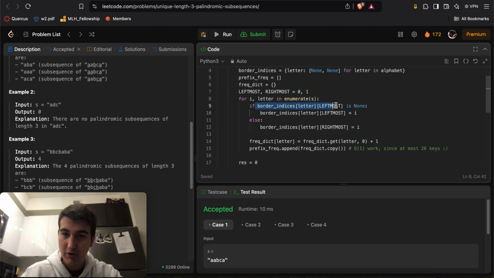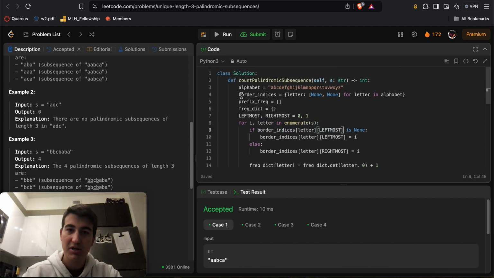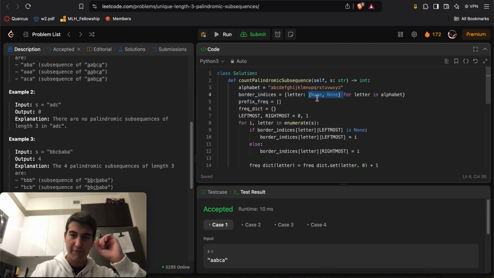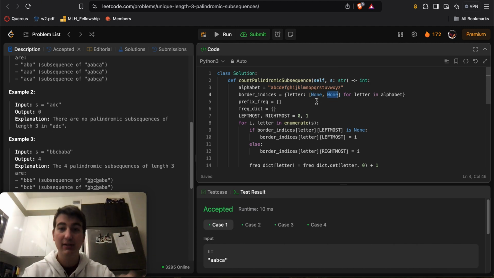Here we'll say border indices of letter. So border indices is a dictionary whose keys are all 26 letters of the alphabet, and their values are going to be a two-element array, the first being the leftmost index and the second being the rightmost index. That's why I have leftmost and rightmost as 0 and 1, because this is an array, so index 0 will be the leftmost index and index 1 will be the rightmost index.